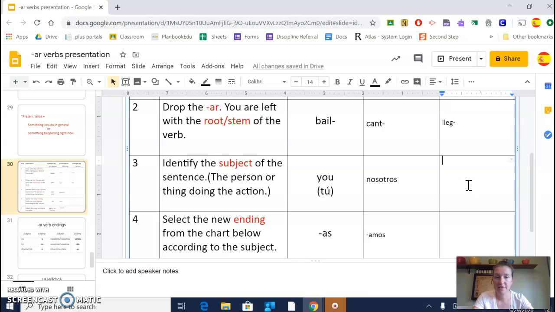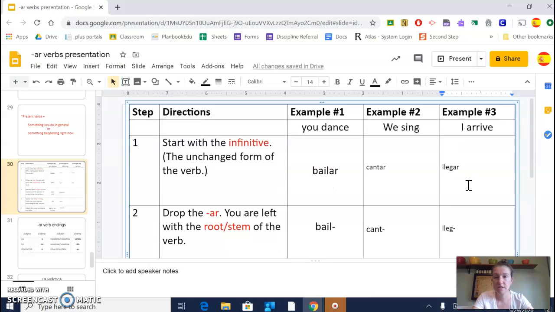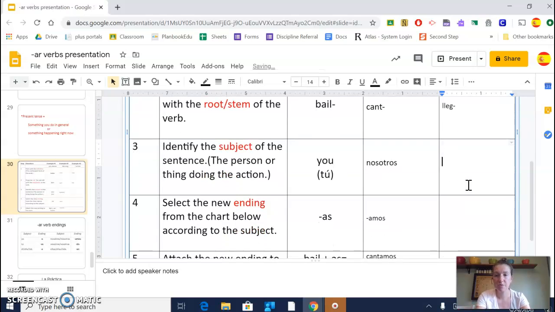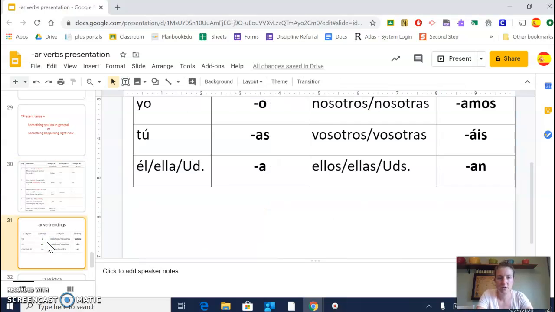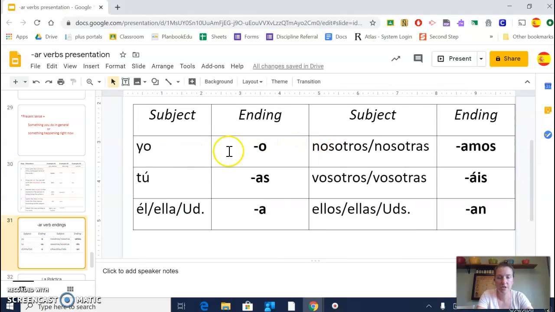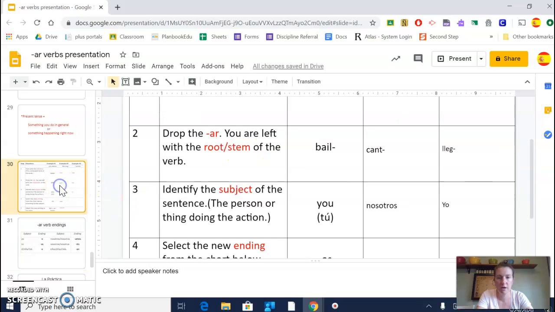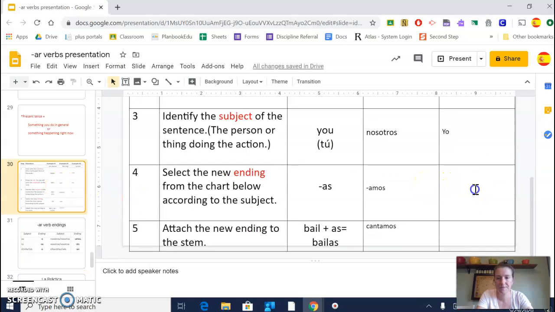Number 3, identify the subject of the sentence. And so again, the subject is I. This is everybody's favorite because it's easy. So that's yo. Okay, number 4, you're going to select the new ending from the chart below. So if you go down here to your chart, mine's on the next page, here's the yo form. The ending is O. It's the easiest one.